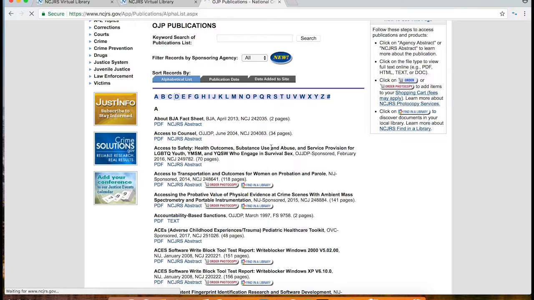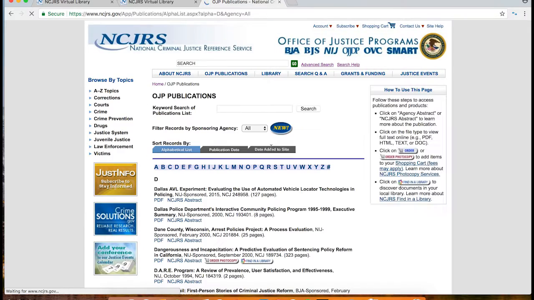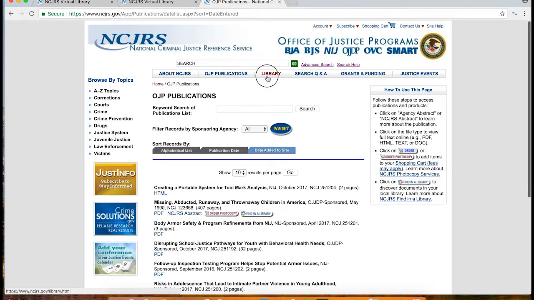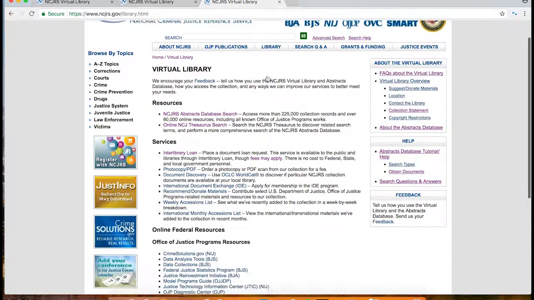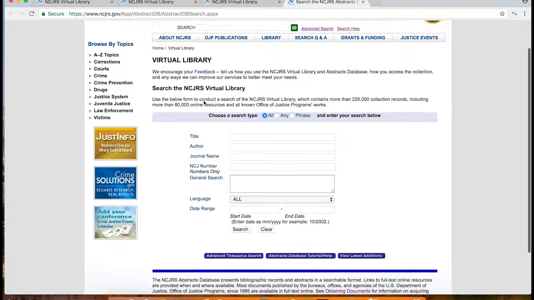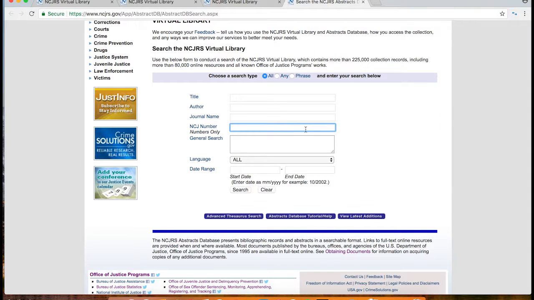You can sort by alphabetical list, publication date, date added to the site, and the organization of the listings will generally be based on the title of the publications. The Library tab is a great place to go when you're looking for a more in-depth search. Within the Abstracts database search, you can search by a particular field.